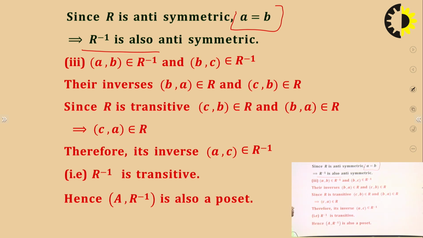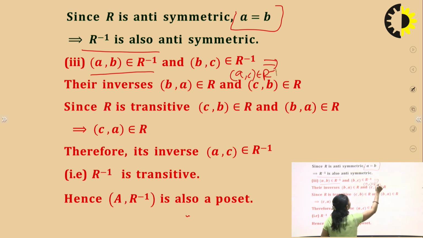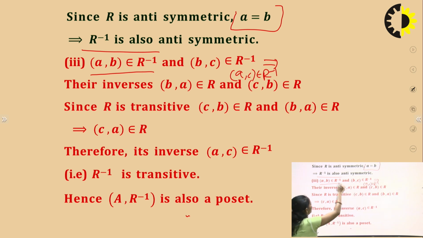Now the third property, that is transitivity. (a,b) belongs to R inverse and (b,c) belongs to R inverse. What we have to prove? We have to check (a,c) belongs to R inverse. If this property exists, then it will be a transitive relation. Otherwise, it will not be a transitive relation.